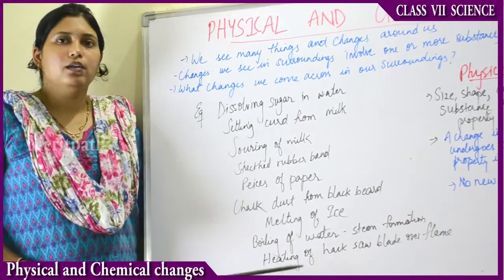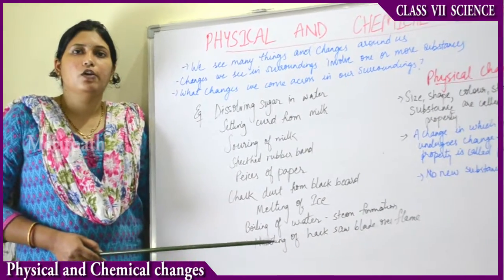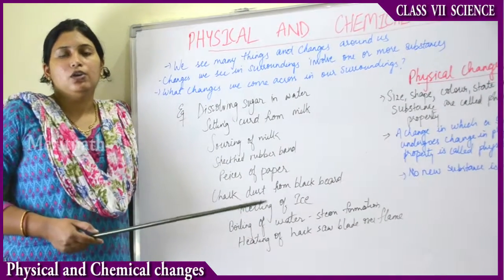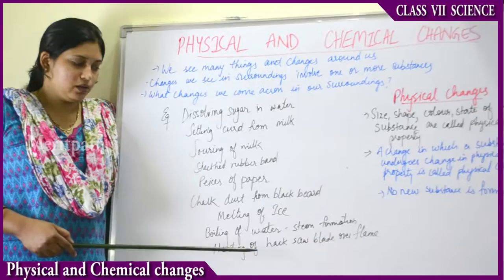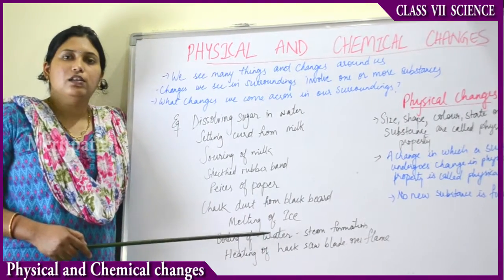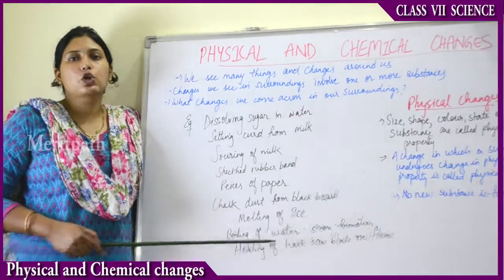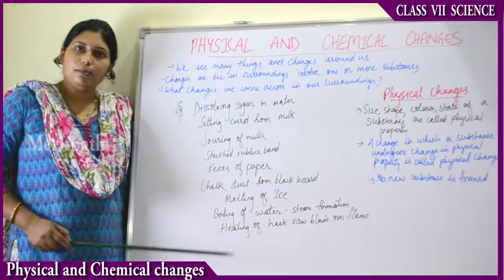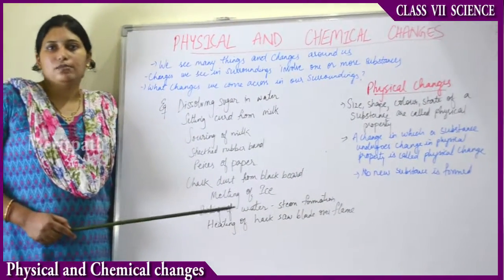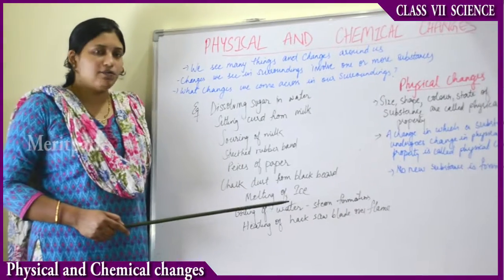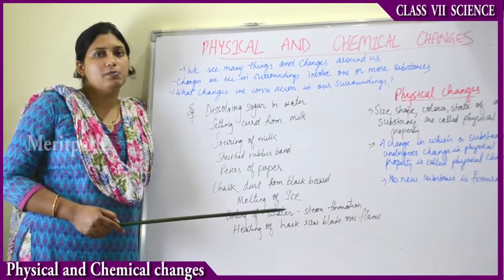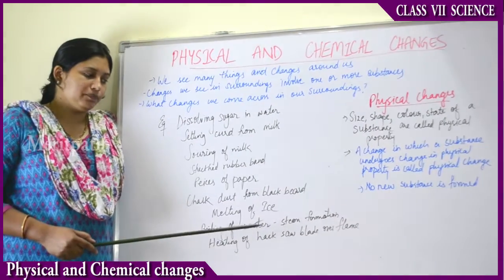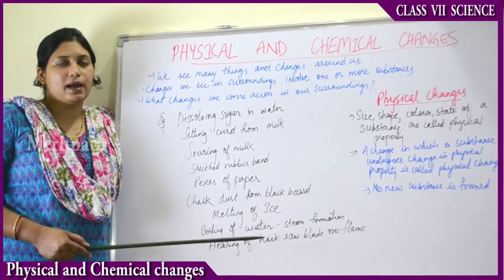Then boiling of water. When you boil water, what happens? You see small droplets of steam, right? When water is boiling, if you cover the water with a plate, you see small droplets of steam around it. So the boiling of water is a change. The water boils at 100 degrees centigrade. That is called the boiling point, and it turns into steam. Then can the steam again form into water? Sometimes it does, yes, because the water evaporates, becomes water vapor and goes back into the sky. And from the sky it comes back to the earth in the form of rain. In that way, the water comes back to the earth.